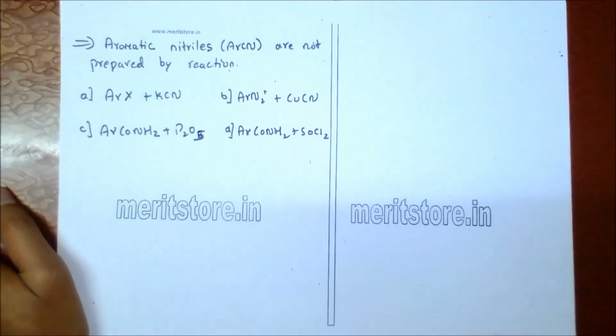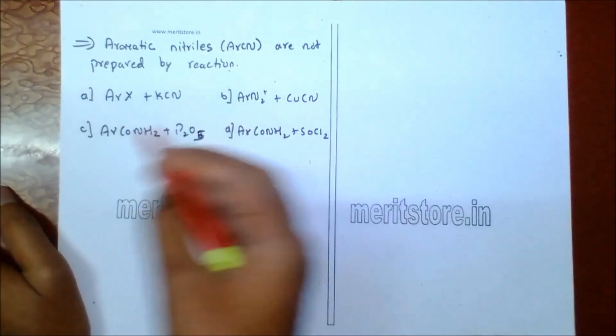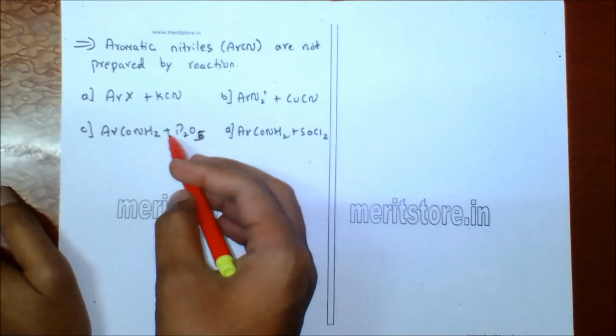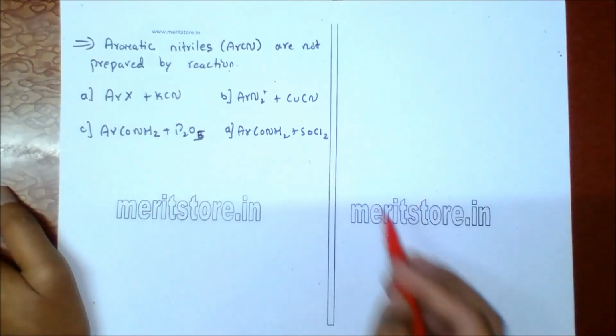Aromatic nitriles, that is ArCN, are not prepared by reaction A. ArX plus KCN, B. ArN2 plus CuCN, C. ArCONH2 plus P2O5, D. ArCONH2 plus SOCl2.